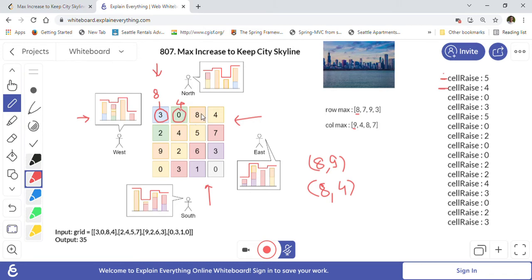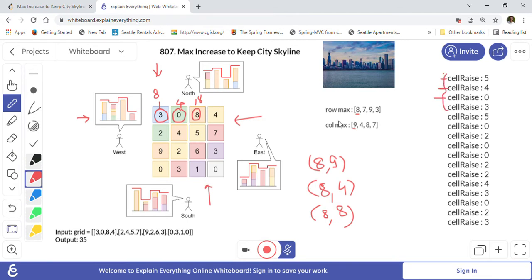The third raise will be like, as you can see here, if we go into this cell, for this row the maximum will be 8, and the maximum for this column is also 8, right? So it means 8 minus 8, the minimum of them, basically. If we cannot make any raise, then in that case 0 will be the raise. So that is how you can see all the cells are formed.